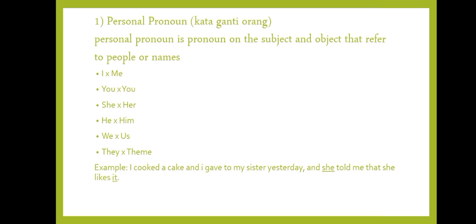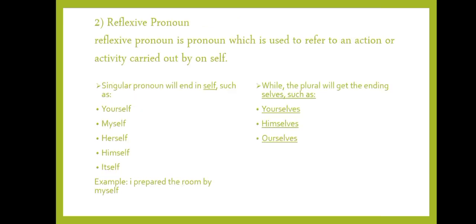For example, I cooked a cake and I gave it to my sister yesterday, and she told me that she liked it. Here, she is a pronoun of my sister, and it is a pronoun of the cake.